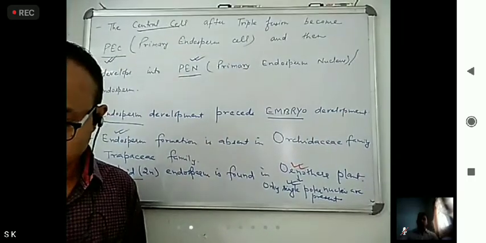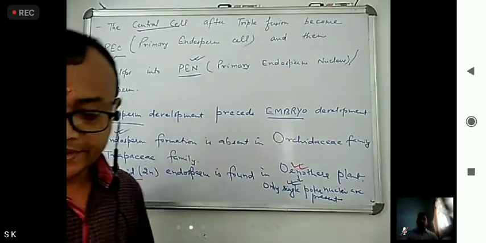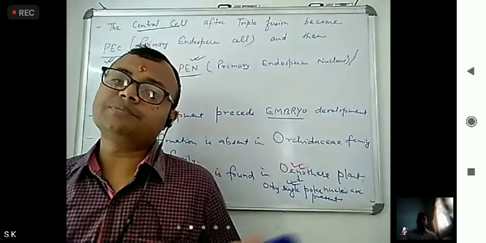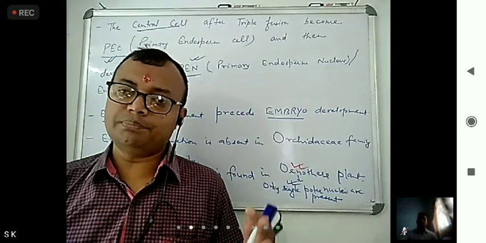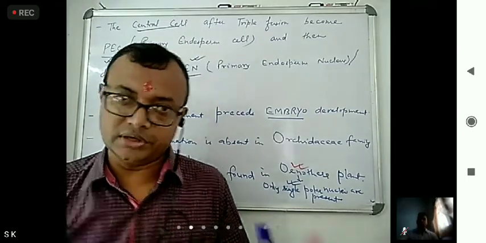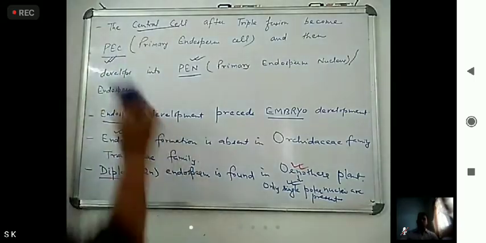That you have to remember. Now, three types of endosperm development occur naturally. That we have to discuss.